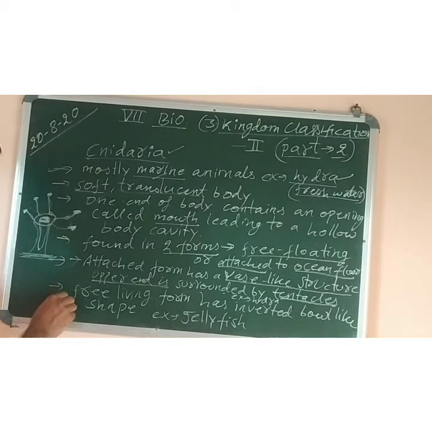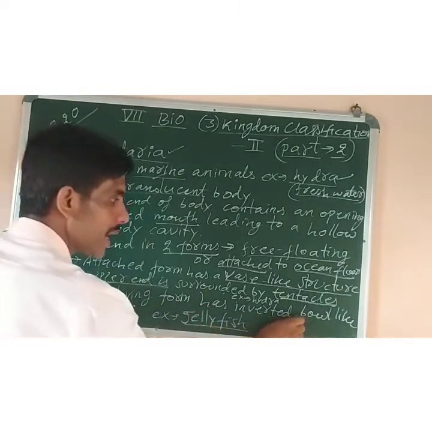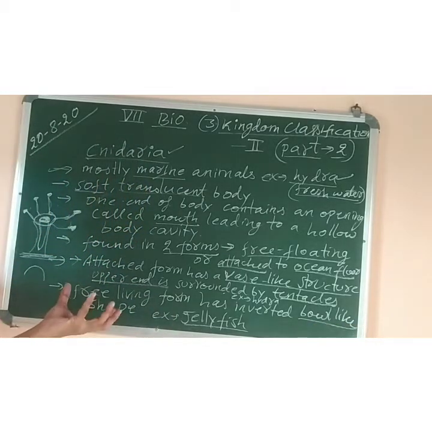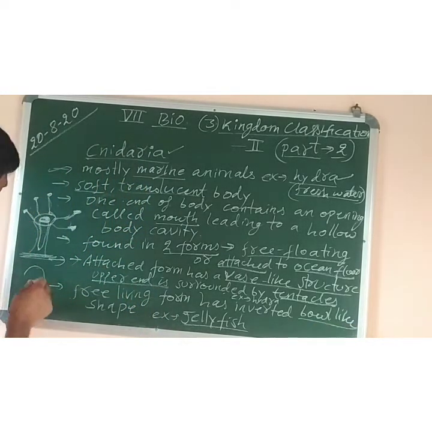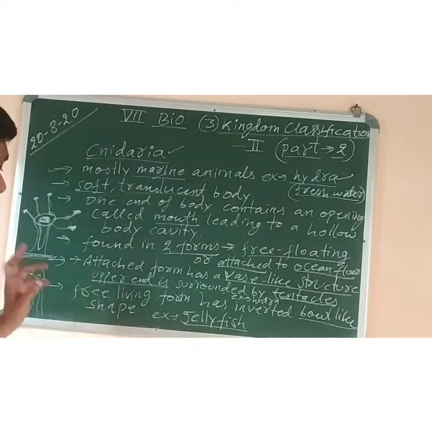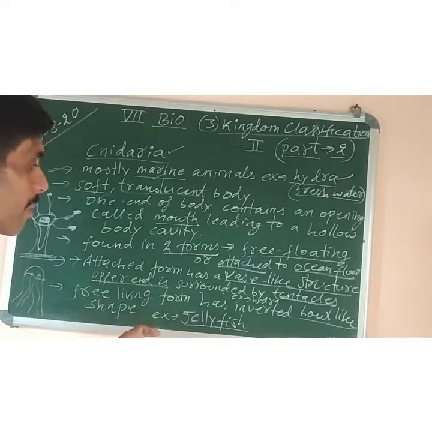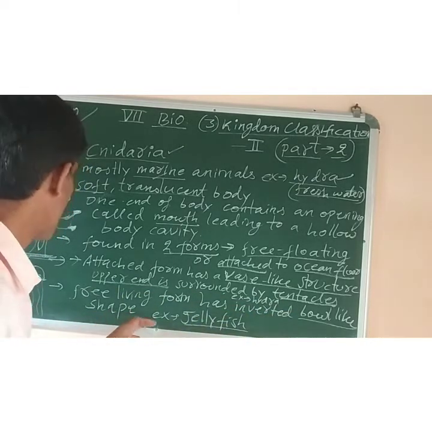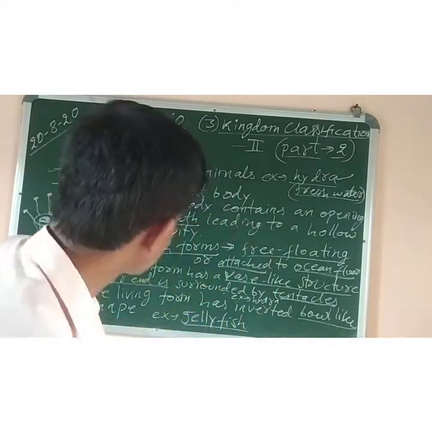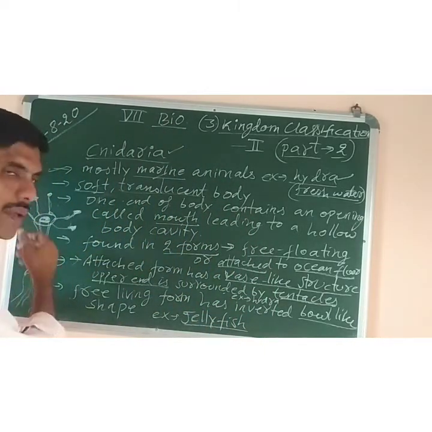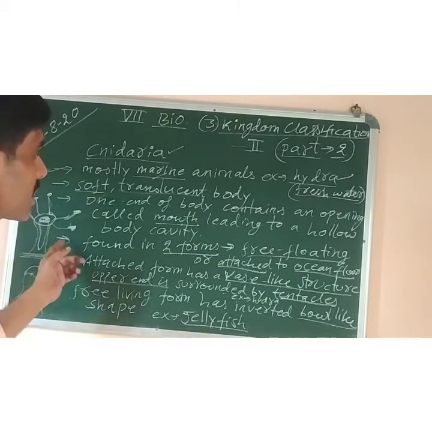And the free living form, like jellyfish, as you can see. What is the structure of jellyfish? Like this inverted bowl-like shape. Bowl, you know, is like this in which we eat. So if inverted, it will be like this, and then it will have all the tentacles. The jellyfish, 8 arms will be there. Understood? So it is a free living form and it has an inverted bowl-like shape. An example of such animals which belong to this free living form is jellyfish. And the one which is the attached form is Hydra.